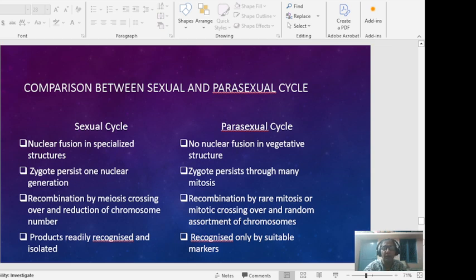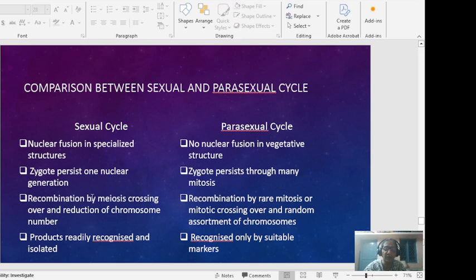If you see the comparison between the sexual and parasexual cycle, in the sexual cycle nuclear fusion occurs in specialized structures, while in the parasexual cycle it occurs in vegetative structures. The zygote persists one nuclear generation, while in parasexual it persists through many mitoses.